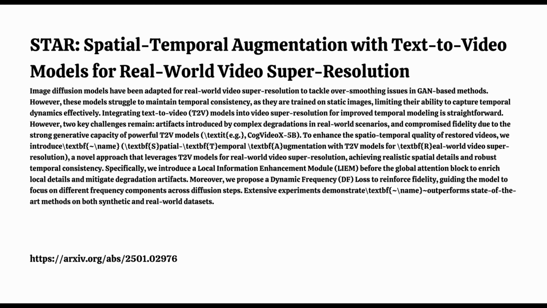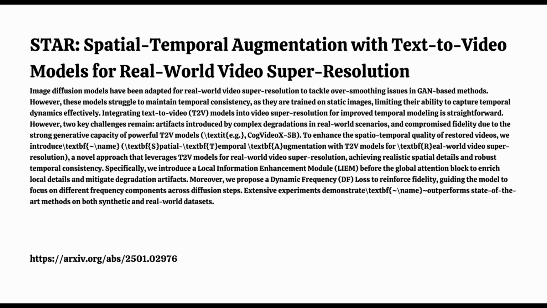The numbers are great, but seeing is believing. What about those visual comparisons? The visual comparisons in the paper, particularly Figures 6 and 7, are really compelling. You can clearly see STAR's ability to recover sharp details, remove those distracting artifacts, and reconstruct complex elements like text and fur much more effectively than other methods. Speaking of real-world video, they also used a metric called E-warp to evaluate the temporal consistency. Yes, they did. So what is that? What is E-warp? So E-warp measures how smoothly objects move across frames. And STAR showed a significant improvement in this area compared to methods that rely on optical flow maps, which can be unreliable, especially in complex scenes.